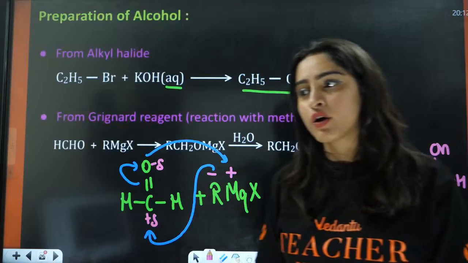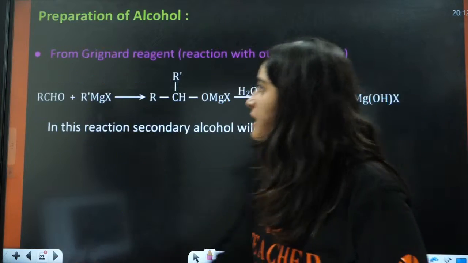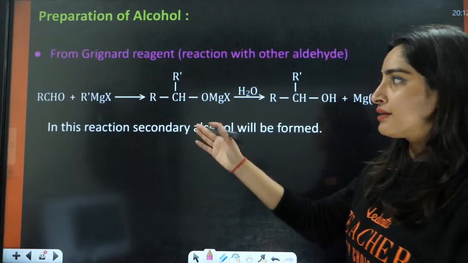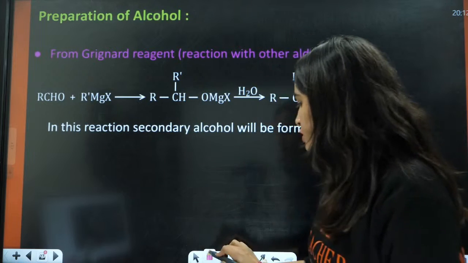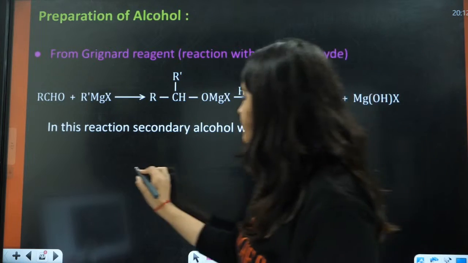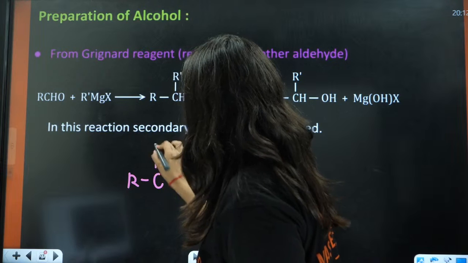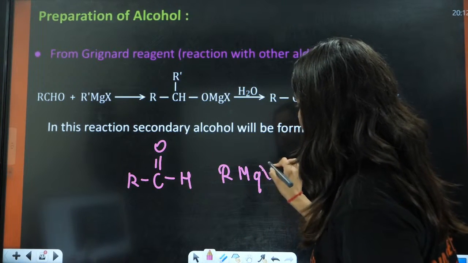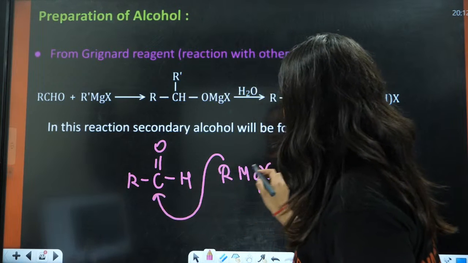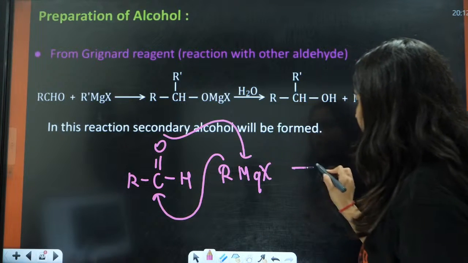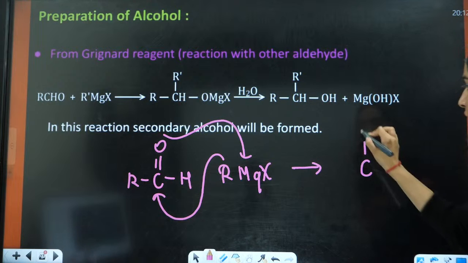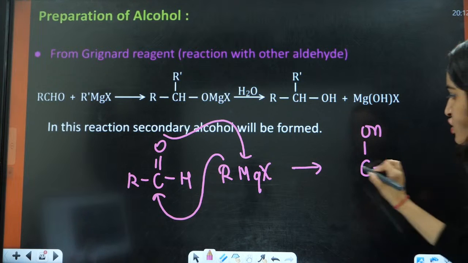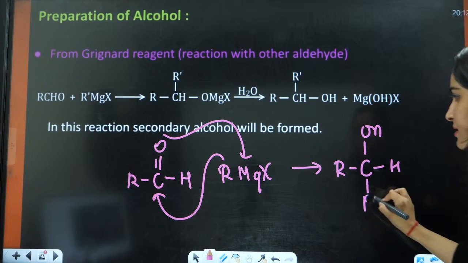Now we have done this also, right? In this case also, this is R, C double bond O, this is H here, and this is RMgX. So this is going to attack here, and after hydrolysis you will have the formation of OH, H, R, R.